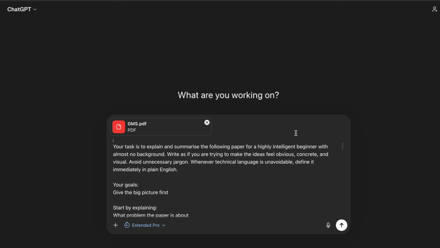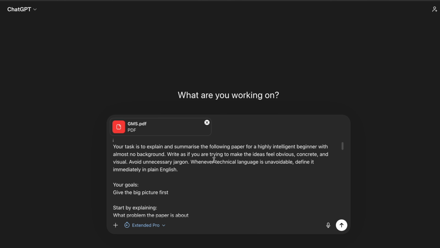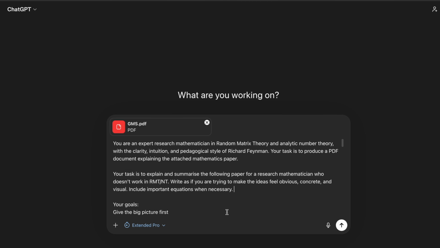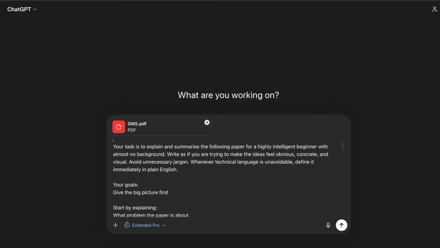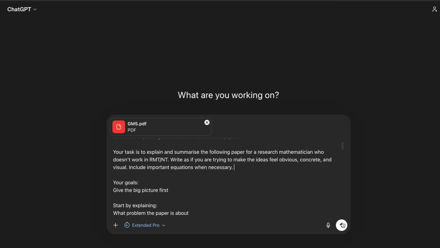Then on the next one, we've asked it to summarize it for a highly intelligent beginner with roughly the same objectives, although slightly different. And finally, we've asked it to summarize it for a research mathematician who doesn't actually work in random matrix theory. I will say though, the paper is primarily RMT. It's not that much number theory, so it's not like an analytic number theory paper. So we're going to send these off. There's the caveman one, here's the beginner one, this last one for the research mathematician, and we'll find out what exactly it does. I'm hoping these summary documents will be quite interesting to read.